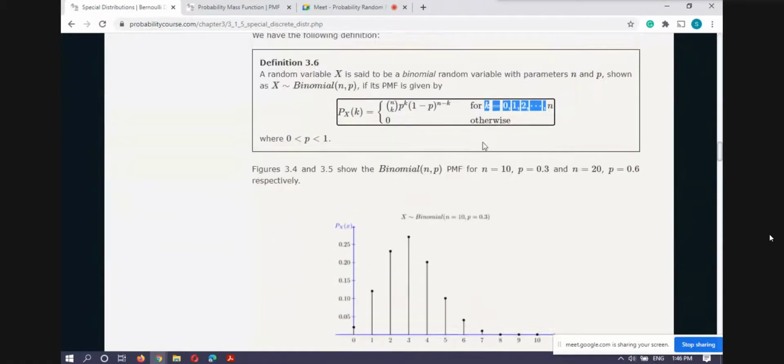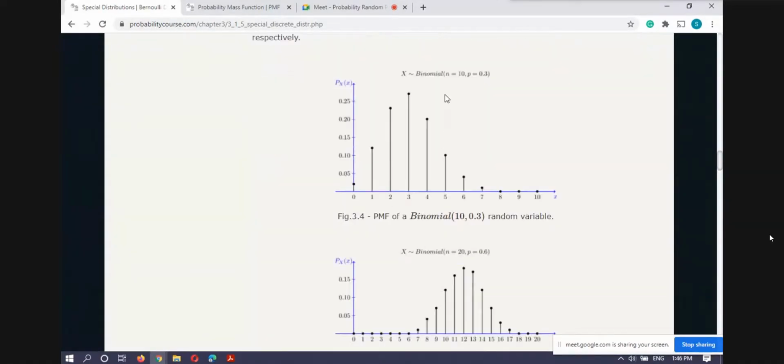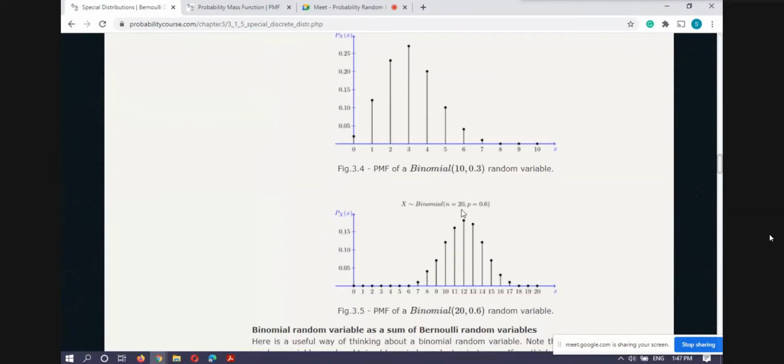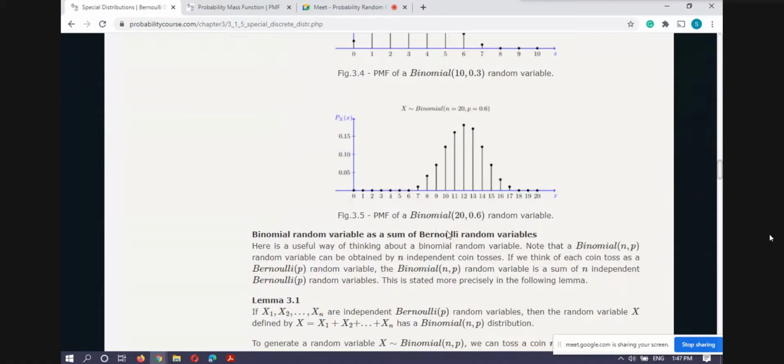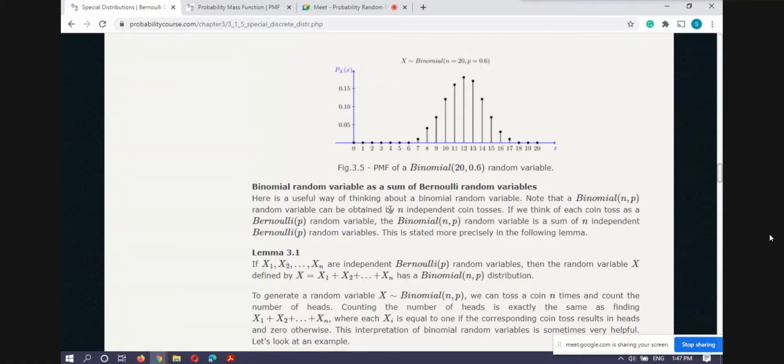And then he plotted this probability mass function for various values of p. For p equal to 0.3 and n equal to 10, we have this. Again, for n equal to 20, we have this. So these are the graphs of the probability mass functions.